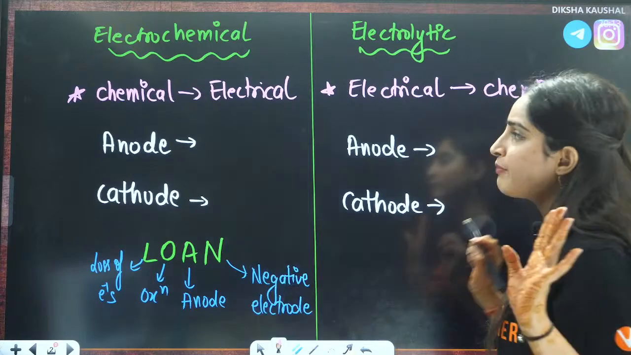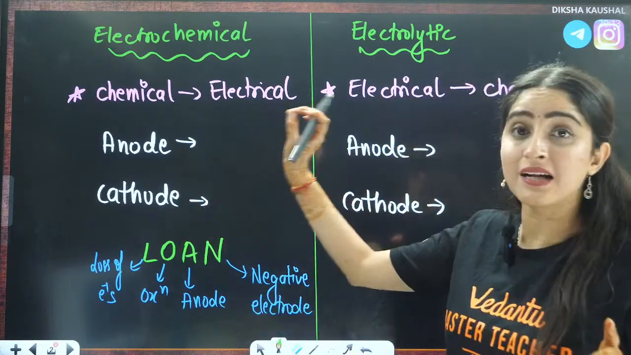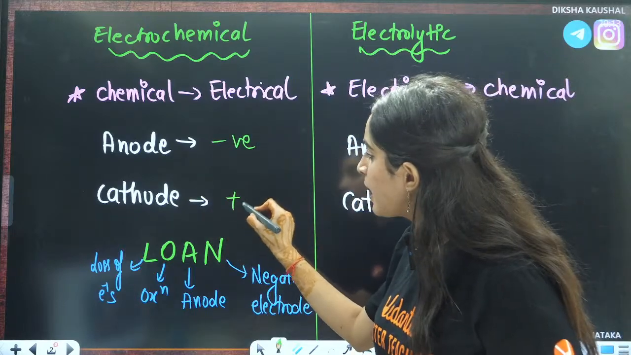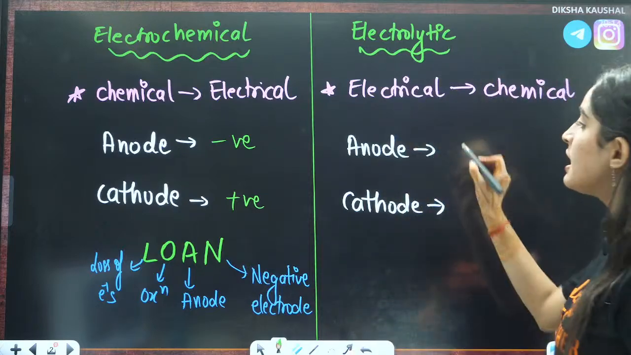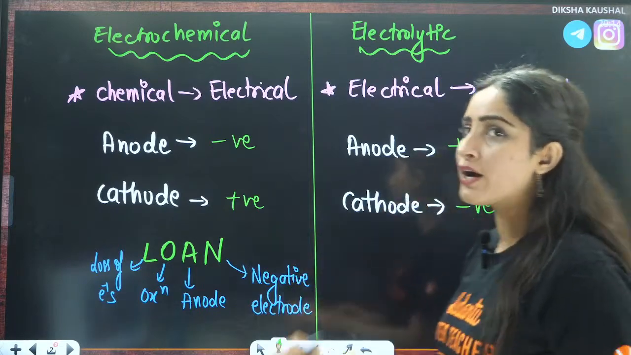That means if you talk about the electrochemical cell, anode will be a negative electrode and cathode will be a positive electrode. But when you talk about the electrolytic cell, anode will be a positive electrode and cathode will be a negative electrode.